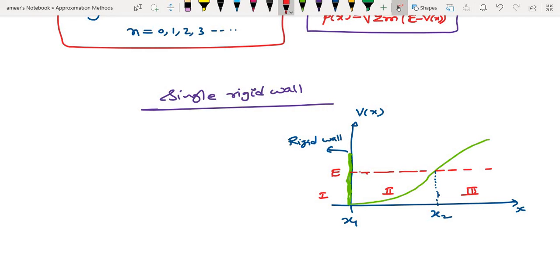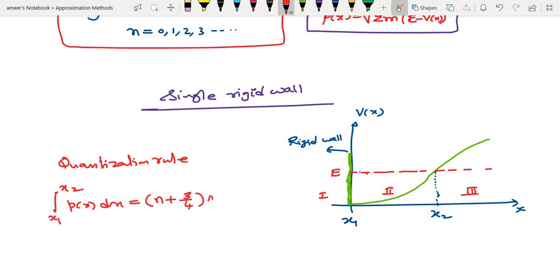Okay. So in this case, what type of quantization rule will we get? The quantization rule will be the integration from x1 to x2 of p of x dx equal to n plus 3 by 4 times pi h cross, where n is equal to 0, 1, 2, 3 and so on. Okay, this is the quantization rule.